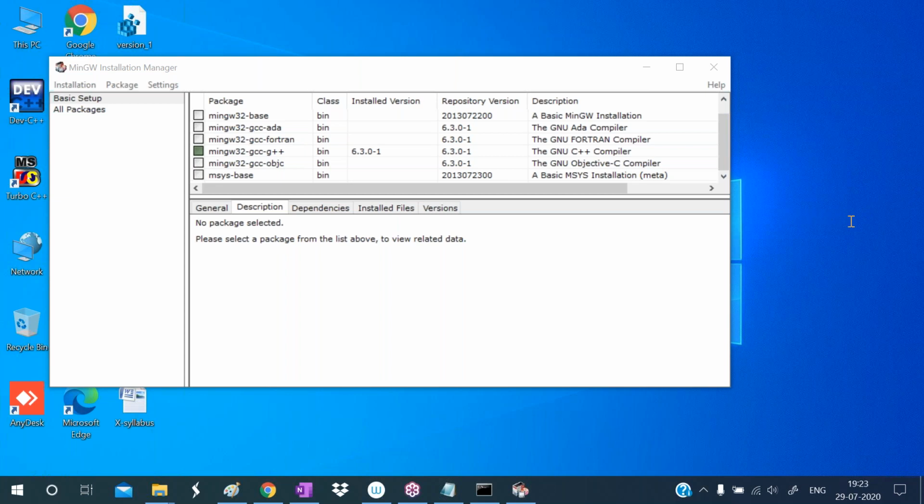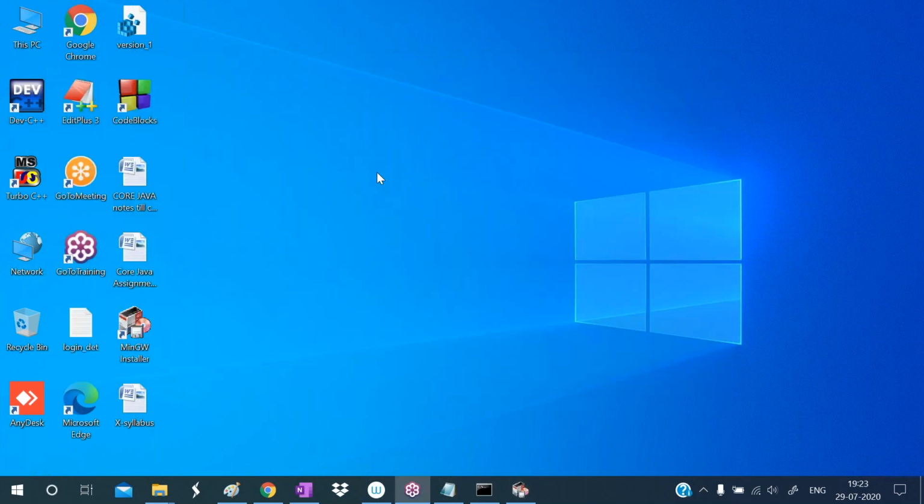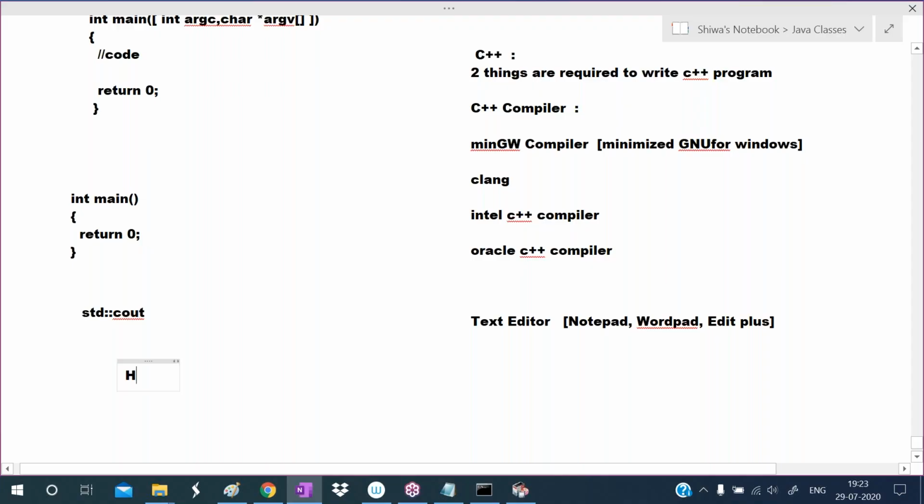See, Mubarak, what does a compiler contain? Compiler means what? Compiler is the software. Compiler has a set of instructions that is capable of translating high level instructions to low level instructions. Our language is a high level language. Computer language is what? Low level language. So to convert this high level language code to low level language, we are using what? Compiler. Compiler is the system software. Clear, Mubarak?